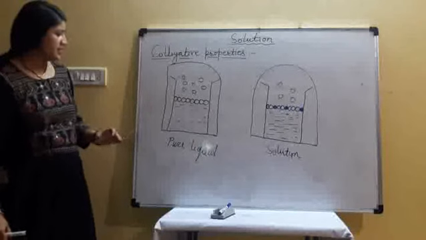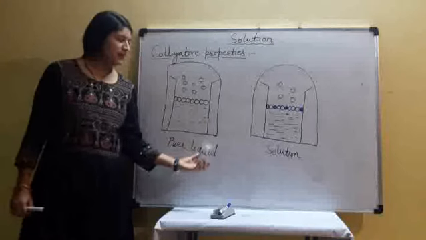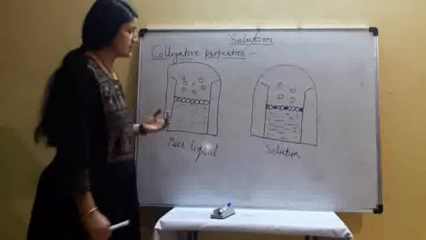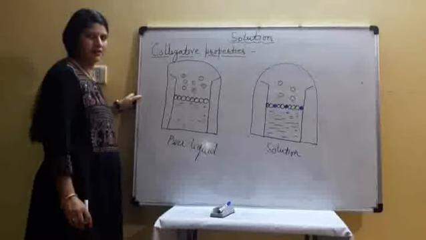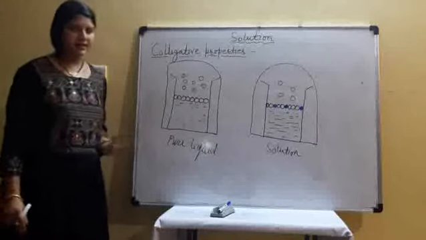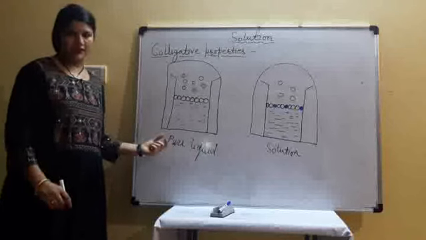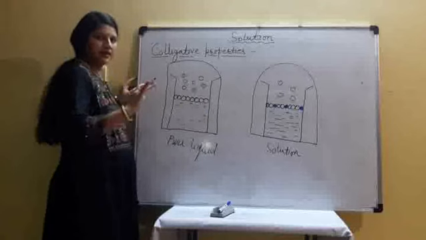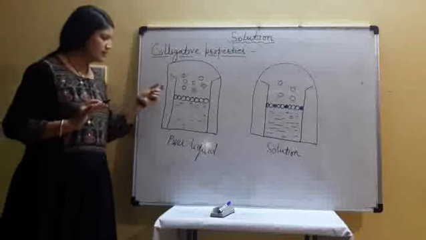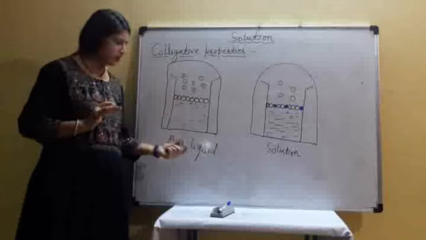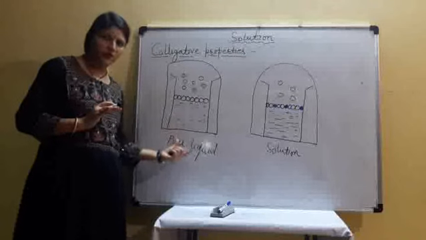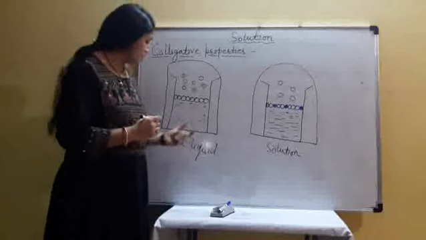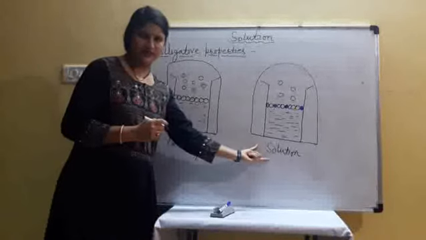Students, see in the first container we take only pure liquid. Only this pure liquid, its surface is covered only by solvent molecules, because it is a pure liquid, it means pure solvent. But when we add solute molecules to this pure liquid, it becomes a solution.